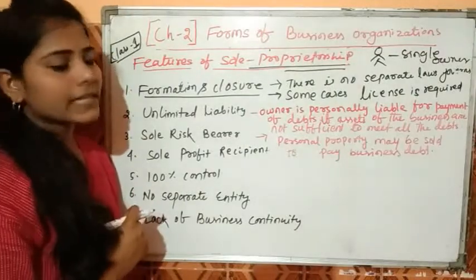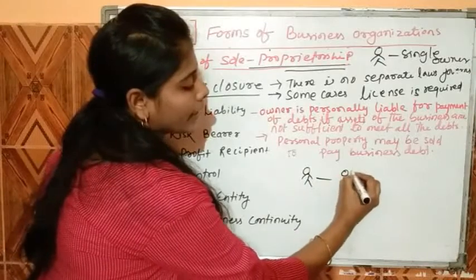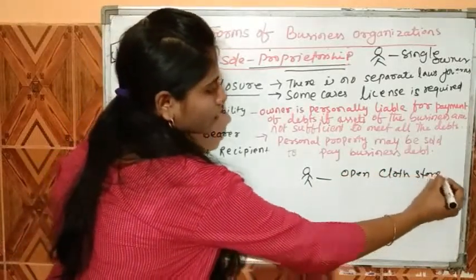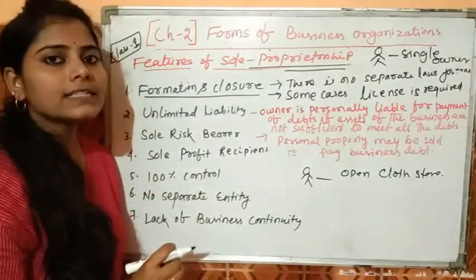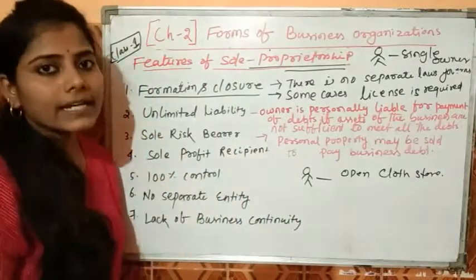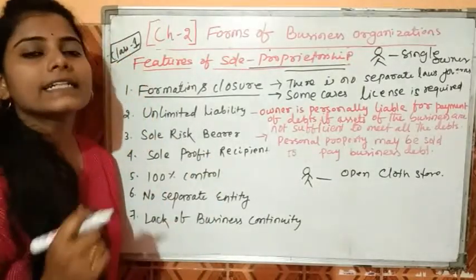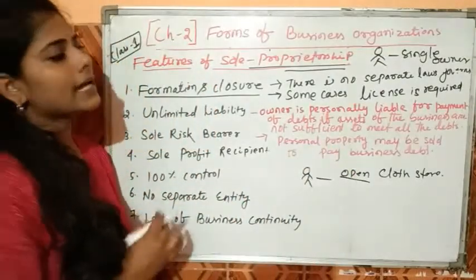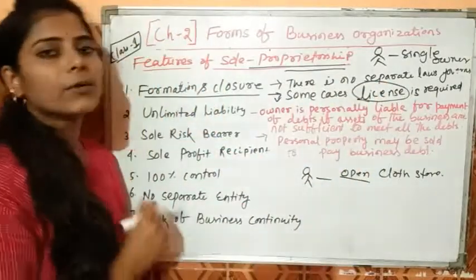For this purpose we can take an example. If a person wants to open a cloth store, does he require any legal formalities? Can he go through any legal formalities? No, because no legal formalities are required to open a cloth store. But at the same time, it also says that in some cases a license is required.